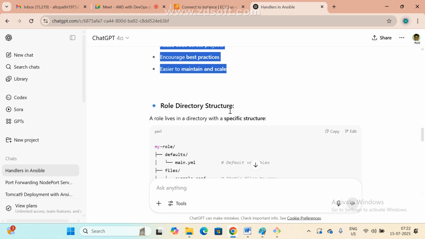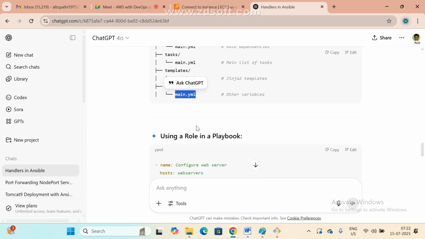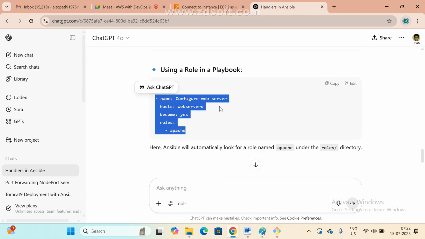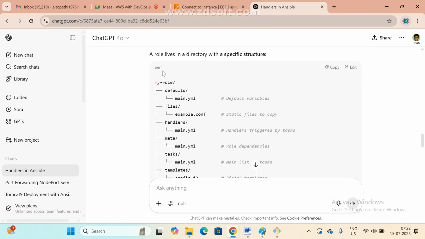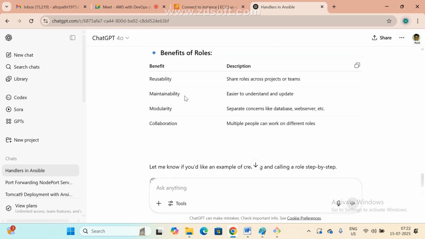This is the role structure. See here: main.yml file, files and handlers, meta and tasks, templates and variables. This is the structure created by a role. Now we need to create one separate YAML file. In this file, we are just calling our role name. That's it. Whatever role you give here, that role we are calling here. Nothing more. Anyone any doubt here?